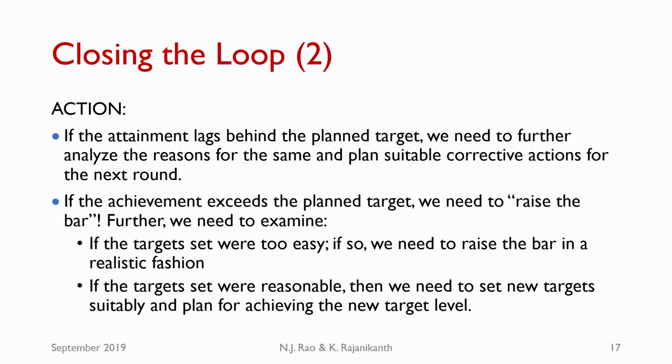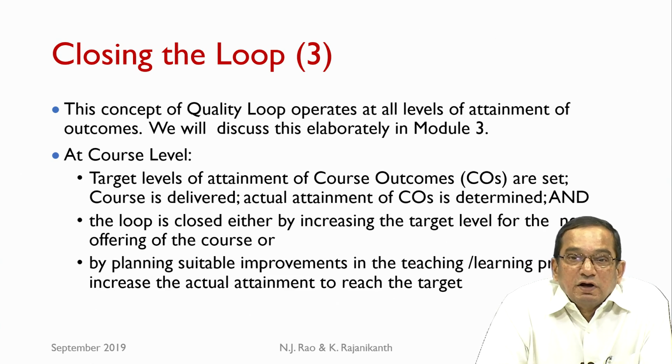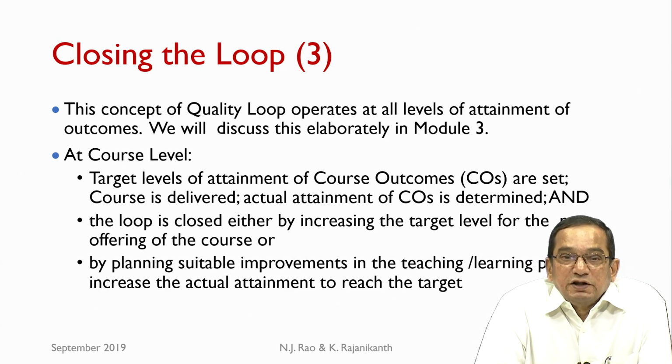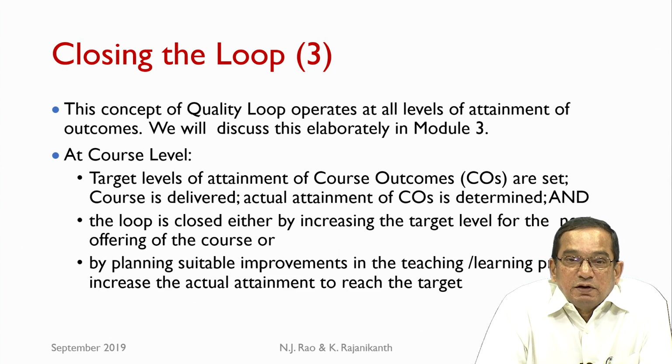On the other hand, if the achievement exceeds the planned target, we need to raise the bar. In other words, we will become more ambitious. We will set a higher level of target for the next round. First, we need to examine if the targets set were too easy. If so, we need to raise the bar in a realistic fashion. If the targets were reasonable, then we need to set new targets suitably and plan for achieving the new target level. As an example, the quality loop at the course level, if we consider, target levels of attainment of course outcomes are set.